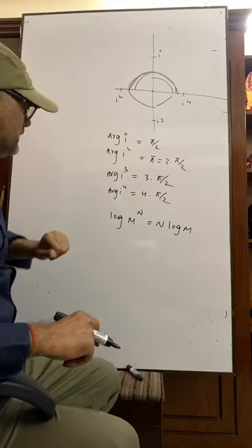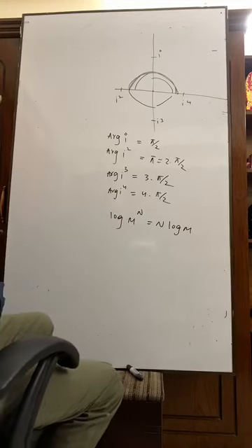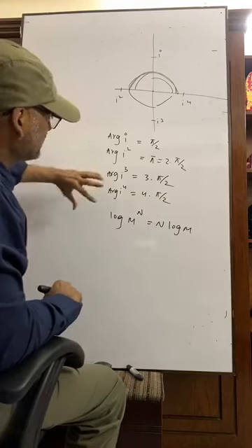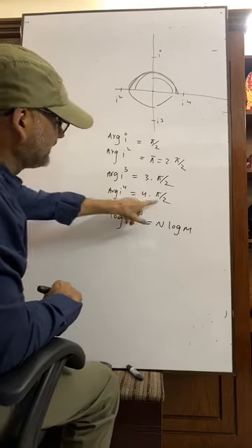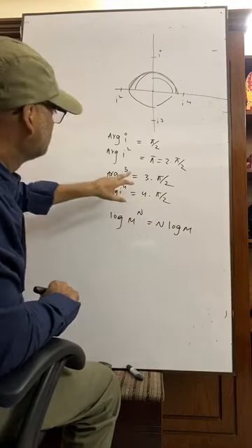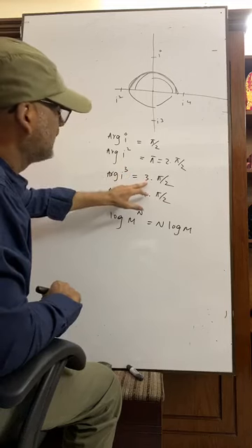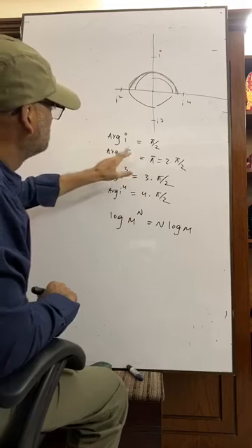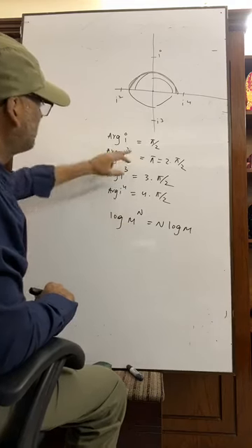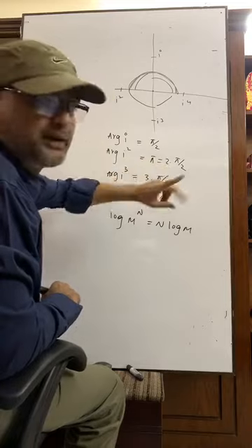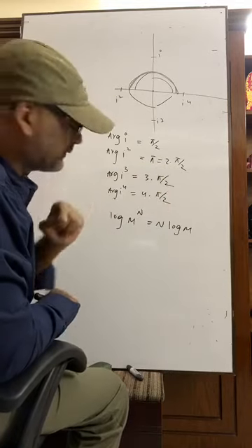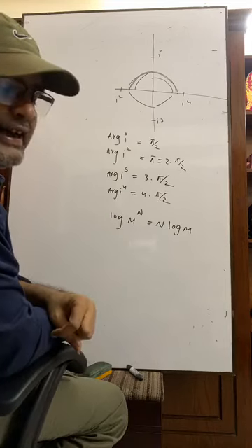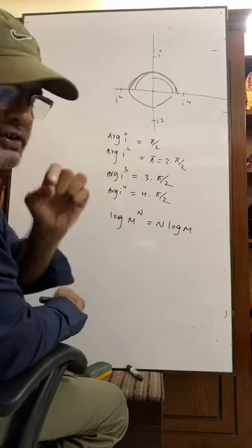Like this, as for example, 4 argument i means 4 times pi by 2. 3 argument i means 3 times pi by 2. 2 argument i means 2 times pi by 2, as I told you earlier. Say, if any number is multiplied by i, it rotates 90 degrees, of course anti-clockwise.